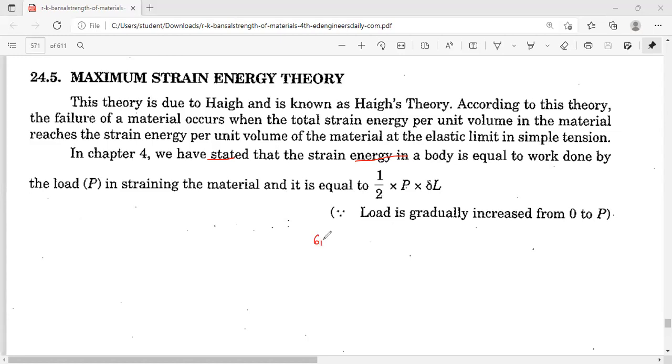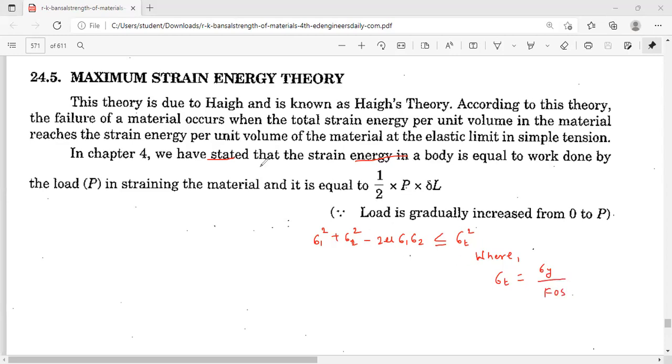Sigma 1 square plus sigma 2 square minus 2 mu sigma 1 into sigma 2 should be less than or equal to sigma t square, where sigma t is nothing but yield stress divided by factor of safety.